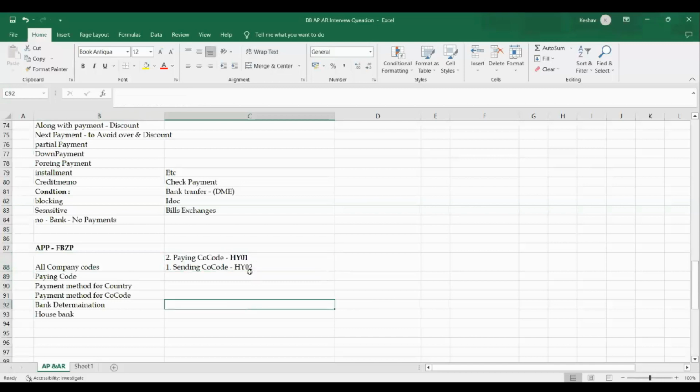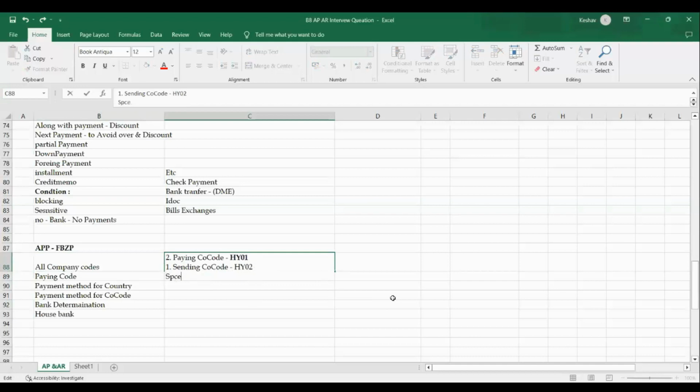That is one point. Secondly, we have special GL payments also. Special means, as per the APP, A for advance, A means a down payment, right? We say A, F and P. A down payment is a special payment, and we also call it a special transaction key.